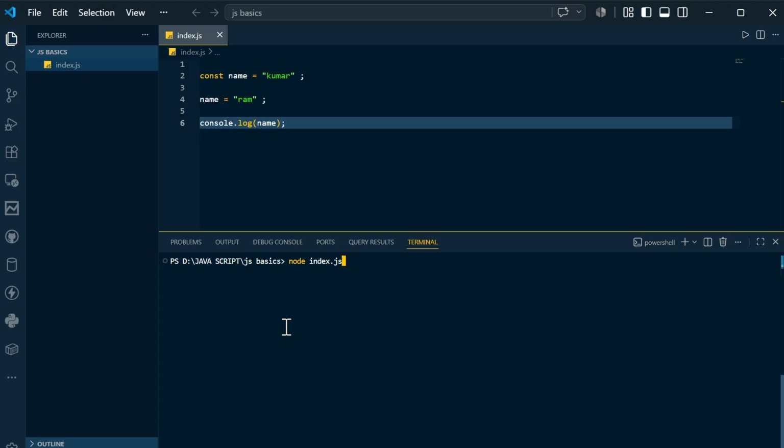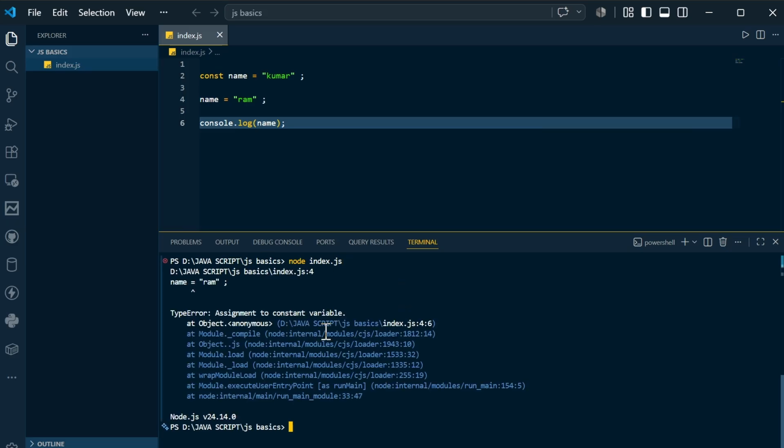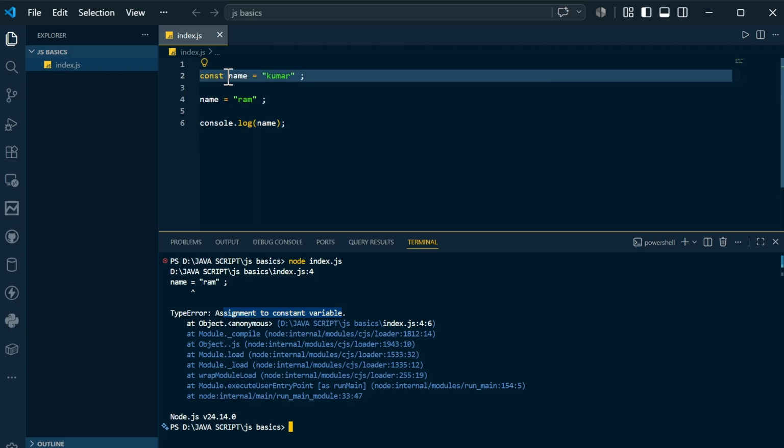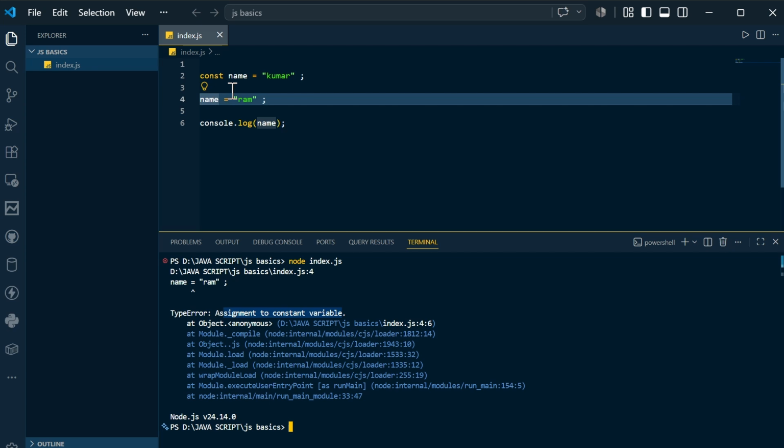So you need to learn from mistakes. Now if I compile and run, comment down below what would be the error, if an error came, and what would be the output. So if you see, it is showing some error. It is saying that name has been assigned to a constant variable. So as you are seeing, const is nothing but the name variable is assigned to this. You cannot change it further because it's a constant.